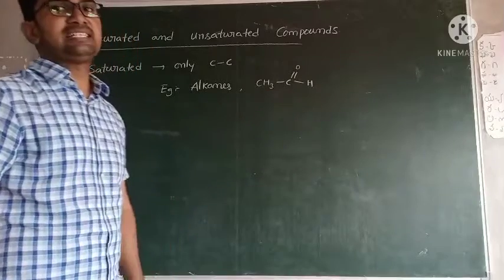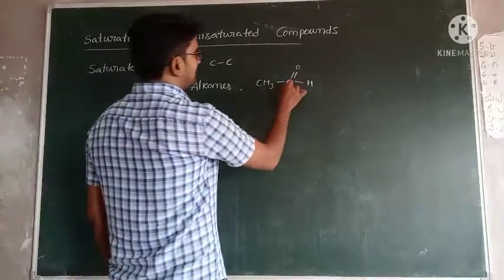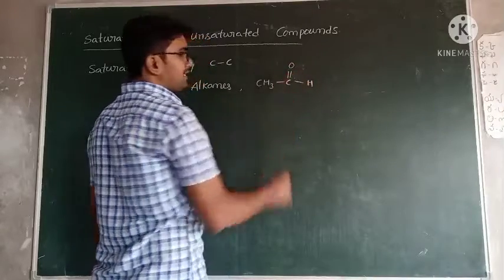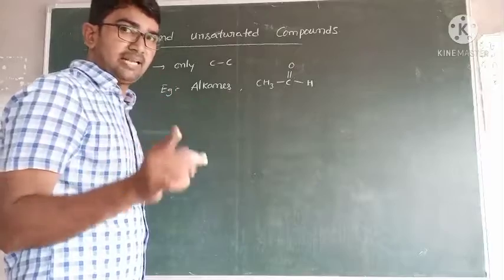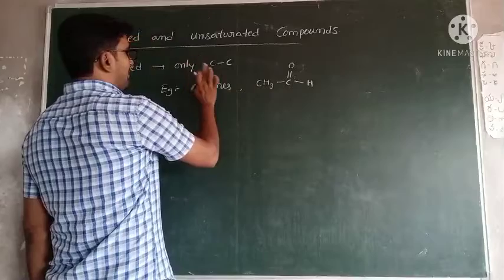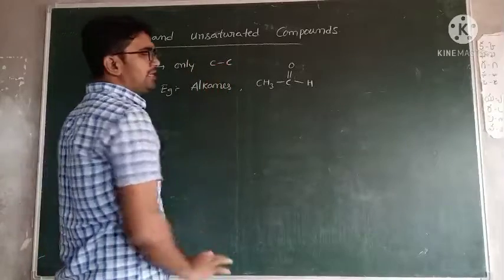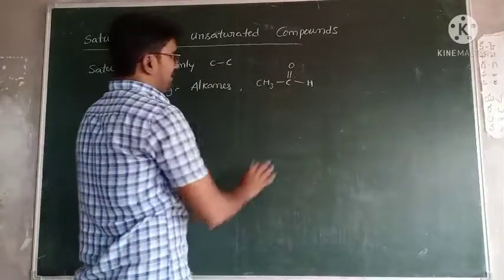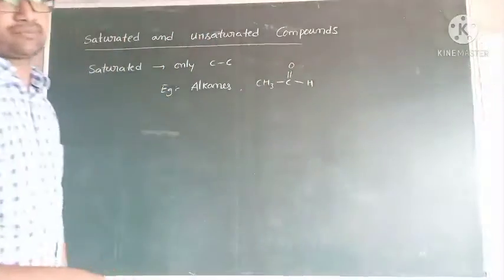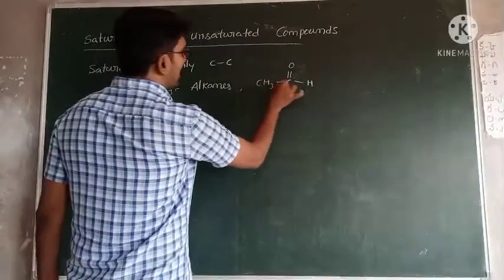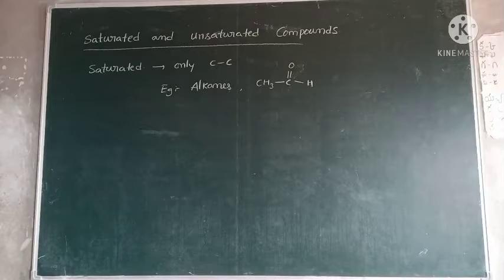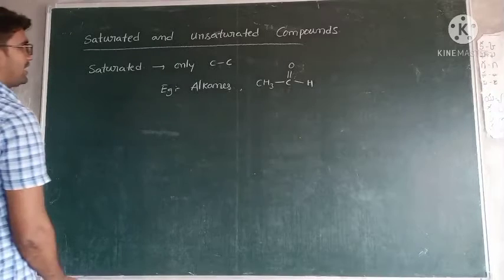This is an aldehyde, CH3CHO, acetaldehyde. You might expect this C double bond O makes it unsaturated, sir. The double bond is present, but we must check for single bonds between the carbon atoms only. If the carbon atoms contain only single bonds, then those are called saturated. Here the double bond is present between carbon and oxygen, not between the two carbon atoms. So between these two carbons, only a single bond is present. So it is a saturated hydrocarbon or saturated organic compound.